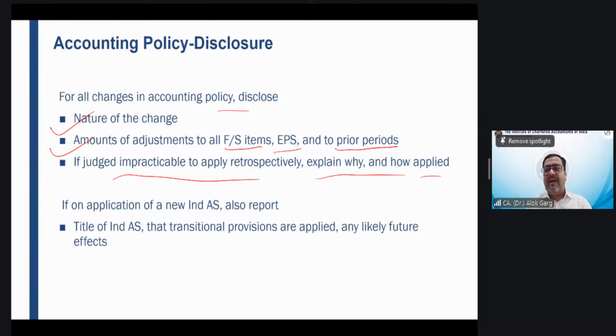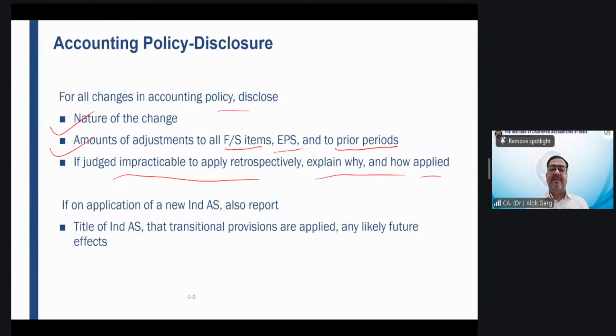So that is why, if you are applying an accounting policy change retrospectively, the basic principle is it has to be applied retrospectively from the beginning. But if it is not practicable to apply right from the beginning, you can apply from the date wherever it is practicable to apply, my dear friends, okay?